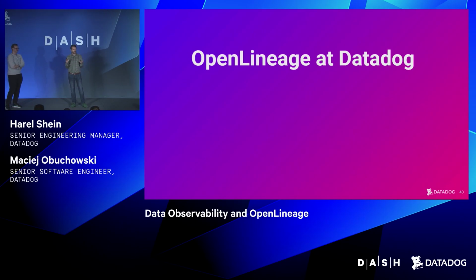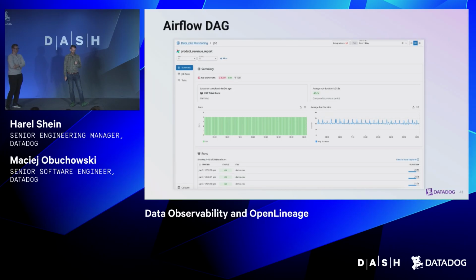So let me show you a few cases where we made OpenLineage make our product work. I feel like this will also give you a more materialized example of how easy it is to use, but also, actually not that easy, but how much rich metadata you can extract from it. In this case, you're looking at our data jobs monitoring product, which is part of our data observability product suite, and you're looking at an Airflow DAG. You can see top-level metadata extracted from the DAG runs and task runs, things like duration, task status or failure, pretty basic stuff.